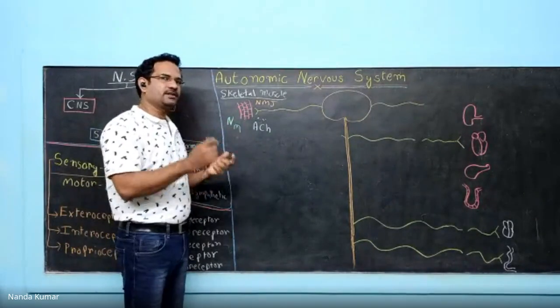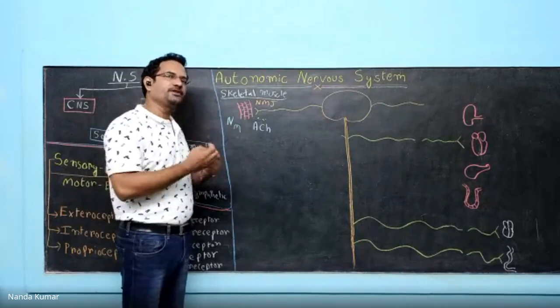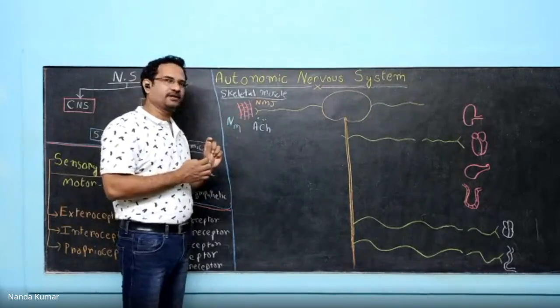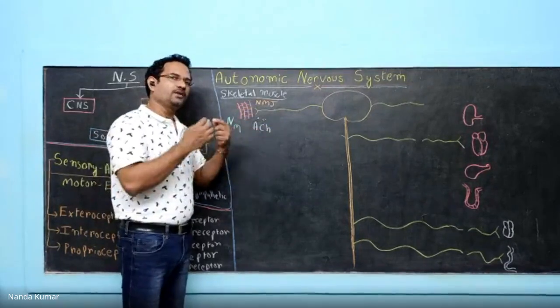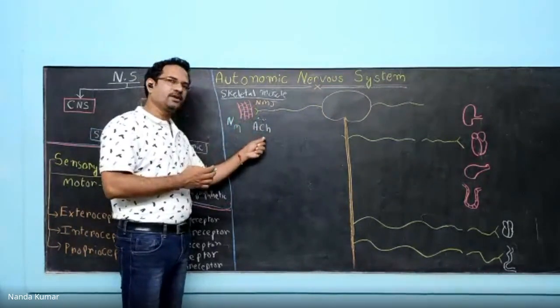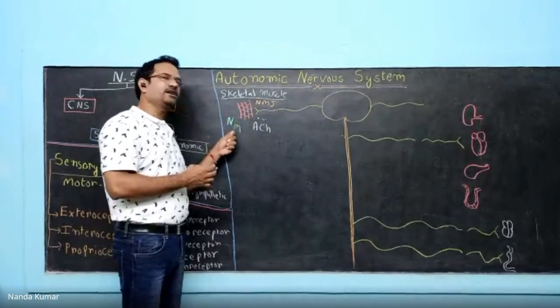You need to understand this. Neuron communicates its information through a chemical known as neurotransmitter. The junction between neuron and muscle is known as neuromuscular junction. Now, the neurotransmitter in this case is acetylcholine. It acts on receptor called as nicotinic muscular.